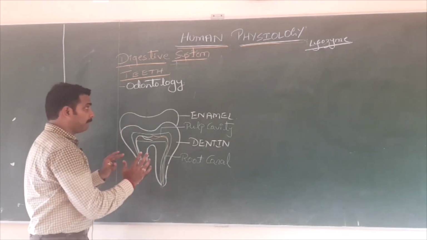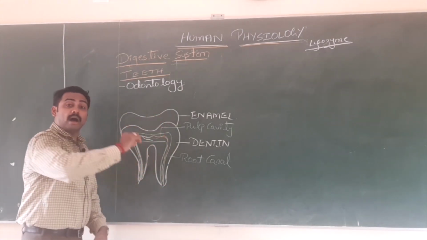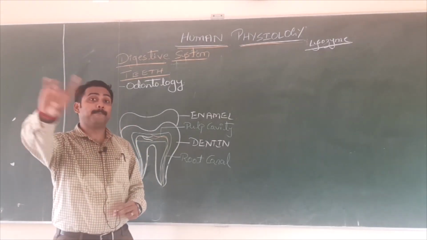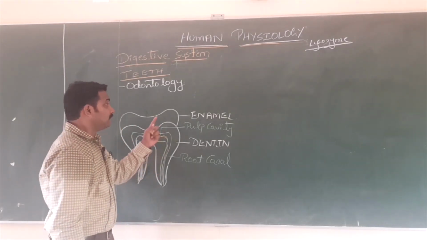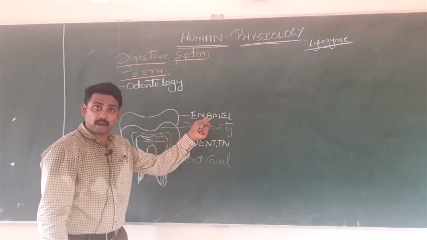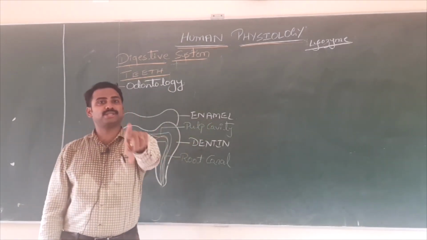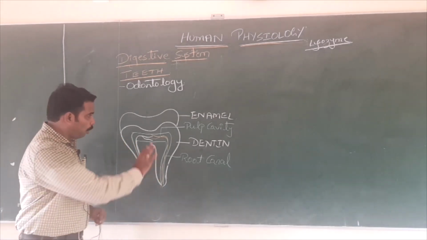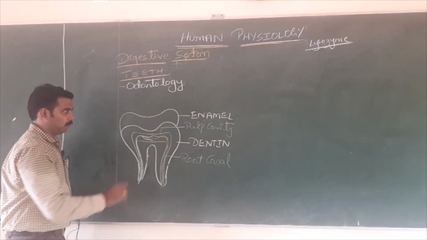Is that clear? Otherwise, remember the enamel is the hardest part of the body. Which is the hardest part? Compared to bone and others, the enamel is the hardest part, which can be digested by bacterial enzyme. That is a different aspect. Hope this much is clear.